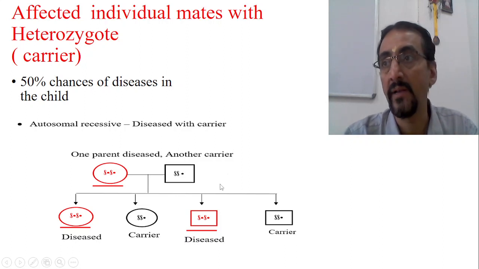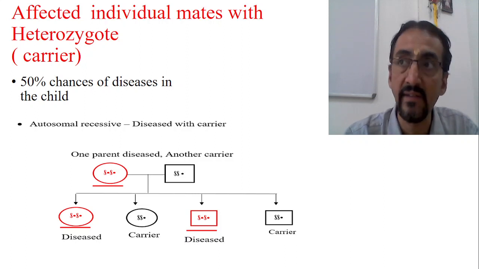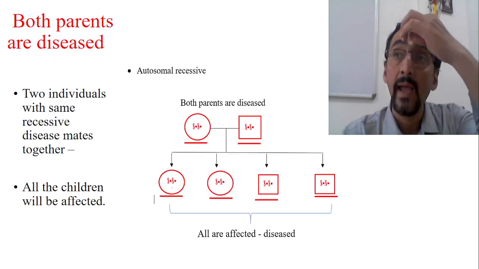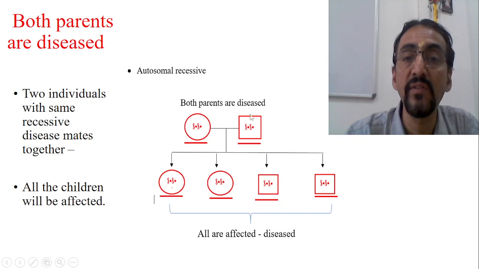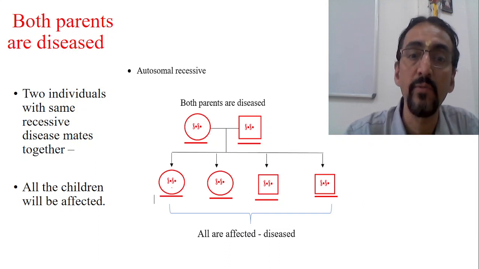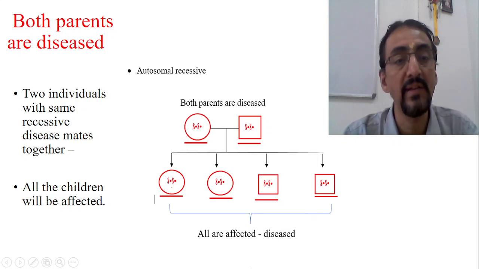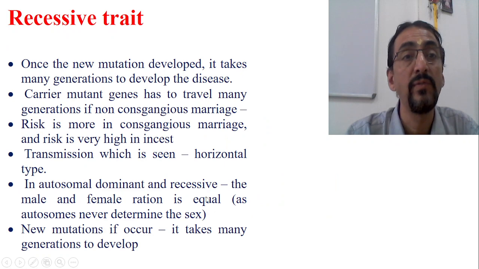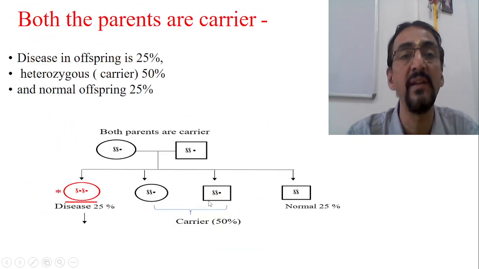So in clinical practice, in the general public, we can come across any of these conditions. Now another condition where both the parents are diseased. Suppose the male is diseased and the female is also diseased, both having a recessive problem. Now what will be the possibility? If they have 4 kids, all the children will be affected. So this is one of the 3 or 4 possibilities we see in autosomal recessive disorders.